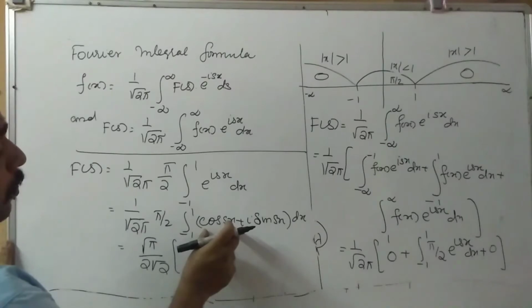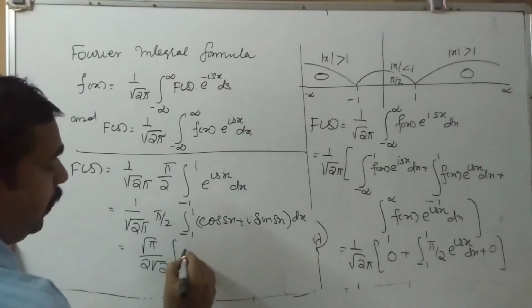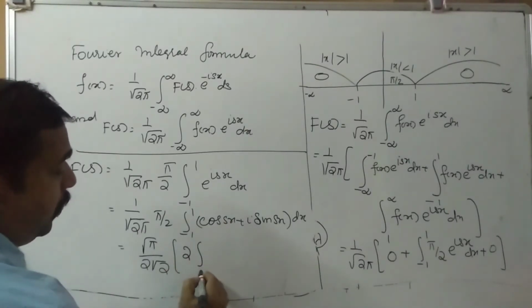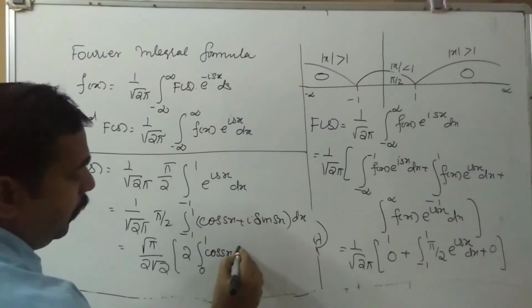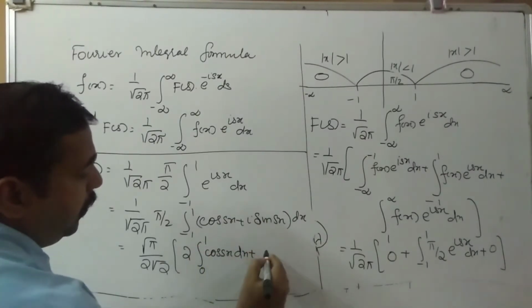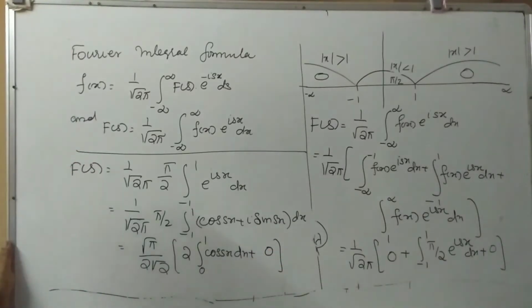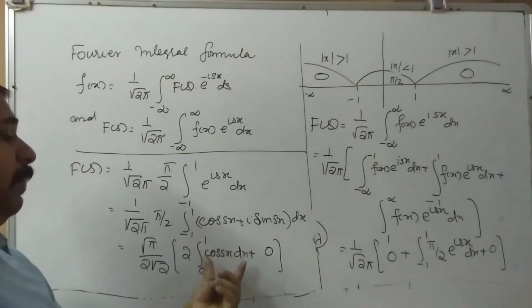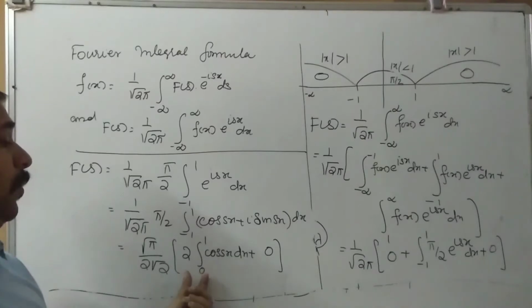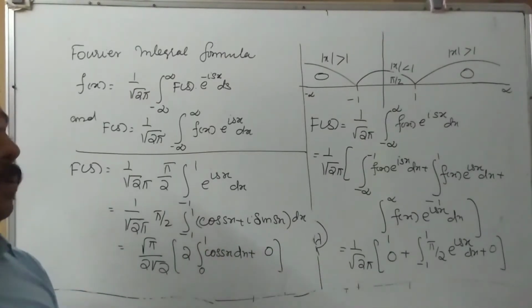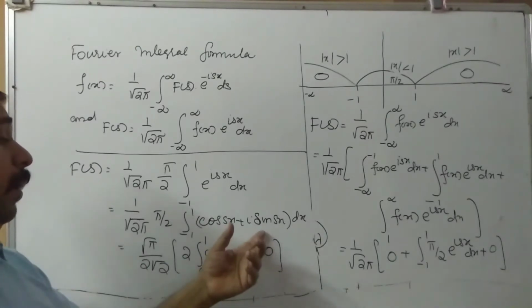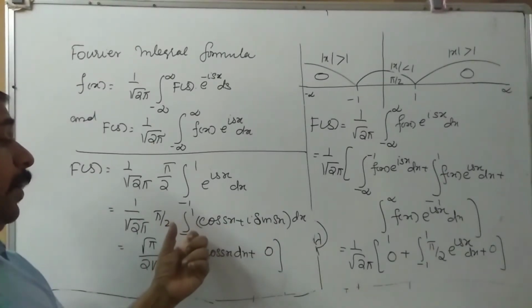So first one is odd function or even function. So that can be written as integral 0 to 1 cos sx dx plus the second one is equal to 0. So cos sx is an even function, so that can be written as 2 into integral 0 to 1, and sin sx is an odd function, that value is equal to 0. This is true only when the lower limit is the negative of the upper limit.